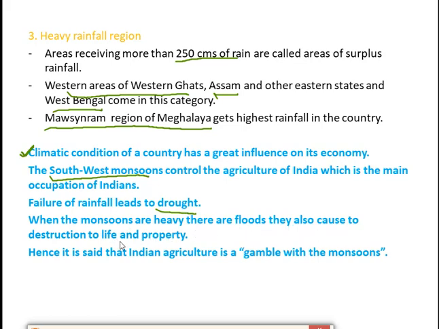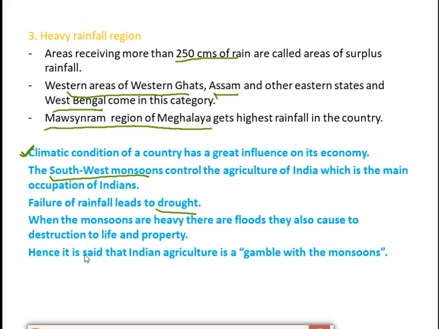They can cause destruction of life and property. If the monsoon is very heavy, that condition is called flood, and if flood occurs, it can lead to loss of life and property. We have seen in the news channels how people face so many problems when floods occur. There is loss of life, property, everything.